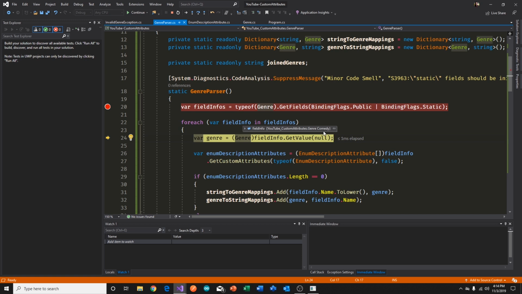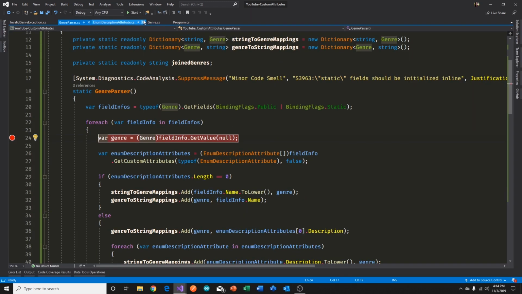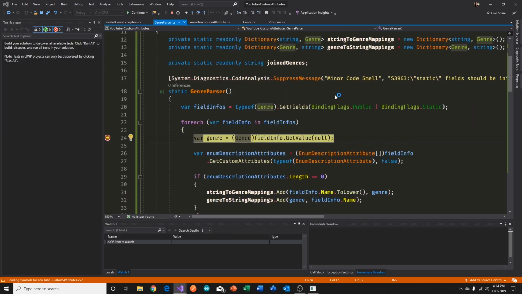There are no custom attributes to this either. So we can simply run through this again. The next time around, we've got drama. Again, nothing different here. So we run through this again. And then the next time around, we've got thriller. Nothing new here again. Oops, did I miss? Oh, we've skipped sci-fi.